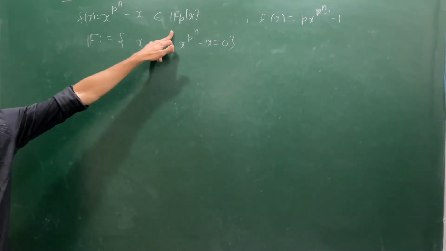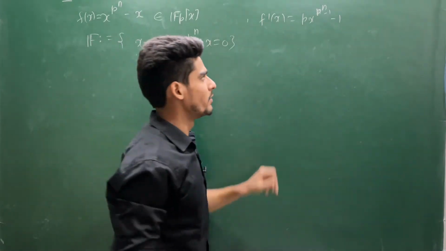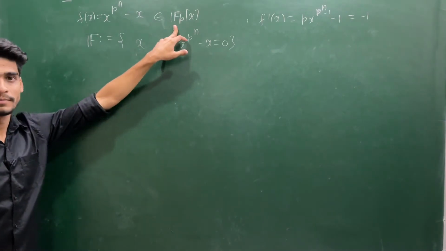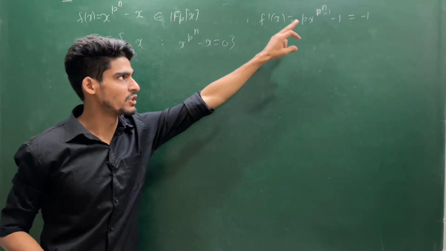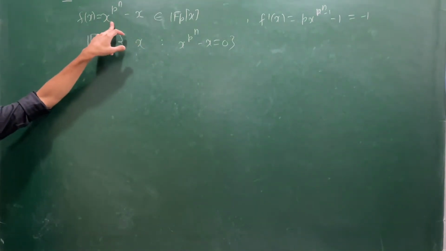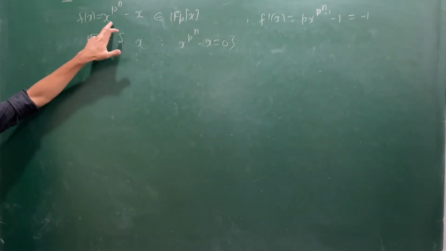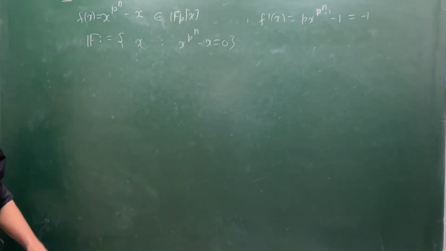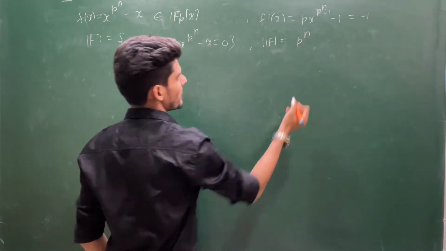But since you are in Fp, a field with p elements, the characteristic is p. So every multiple of p will be 0. So this is minus 1, which is non-zero in Fp. So you can say the derivative is throughout non-zero, hence it does not have any repeated roots. So this is a separable polynomial. Once it is a separable polynomial, you can directly say how many elements will be there in capital F. There will be exactly p power n elements. Cardinality of F will be p power n.